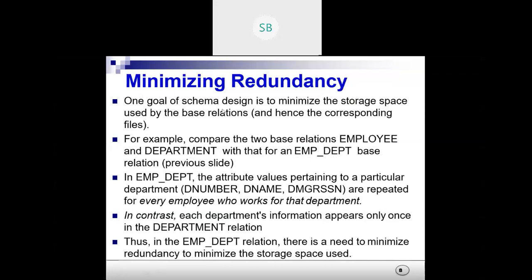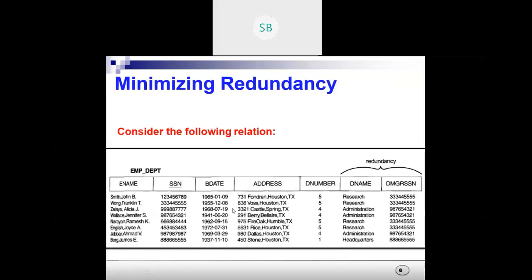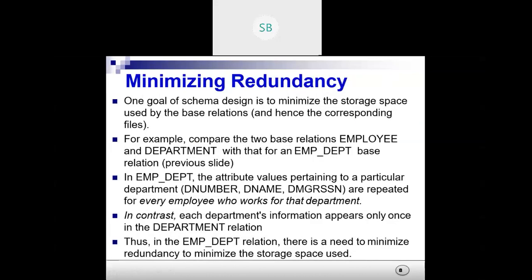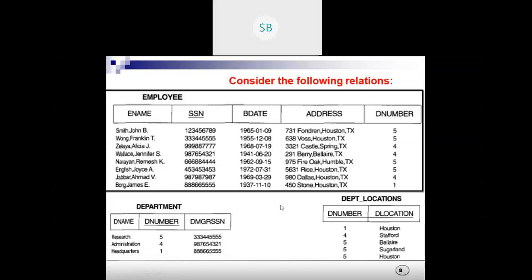One goal of schema design is to minimize the storage used by the base relation. Here you can see such big tables, with two tables' information together, will increase the storage. So we introduce this to minimize redundancy so that we can reduce the storage. In employee department, the attribute values pertaining to a particular department, D number, D name, D manager SSN, are repeated for every employee who works for that department. Yes, we have seen, right?